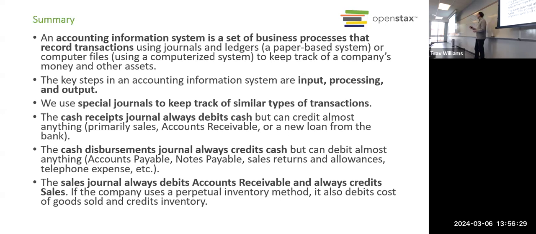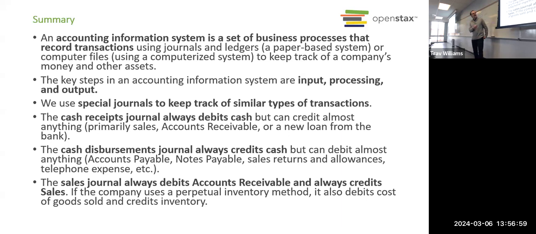Because those statements benefit various stakeholder groups, they can look at that information and it helps them make better decisions, right? So the input would be all of the data. We process it by doing the accounting cycle, the journal, the ledger, trial balances, etc., in order to make the financial statements.